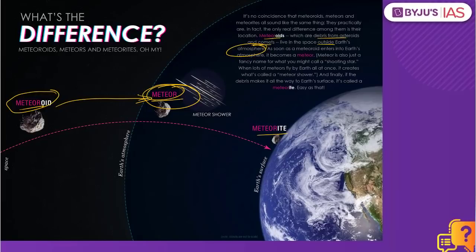And when this meteor does enter into the earth and after all the friction still falls on the surface of the earth, that is what is called as the meteorite. So the difference is, one, if it is present outside the atmosphere, it is a meteoroid. The minute it enters the atmosphere, it will become a meteor, and when it falls on the surface of the earth, that becomes what is called as the meteorite.